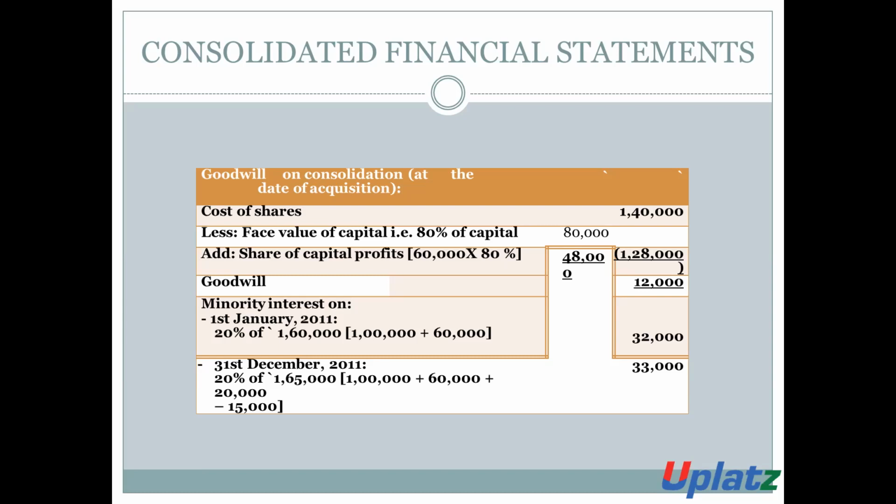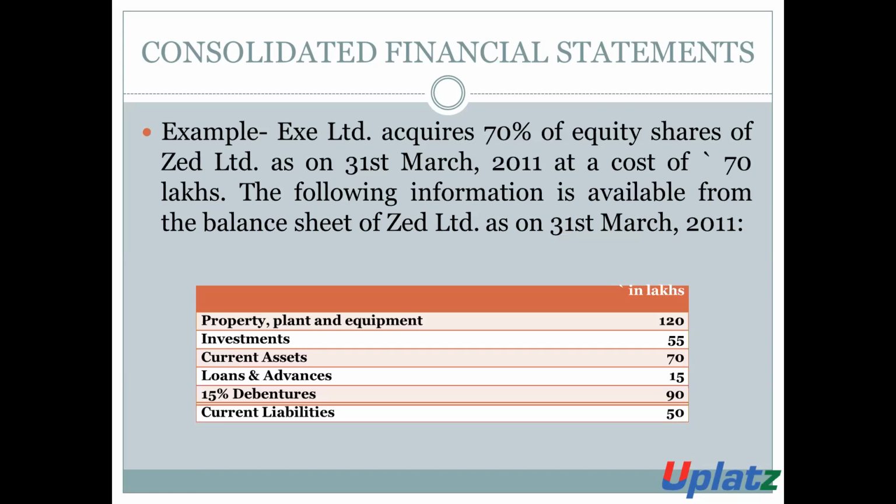So on the basis of this, we have calculated the amount of goodwill and the minority interest. On the basis of the previous example, we have discussed how to calculate the amount of goodwill, how to calculate the amount of capital reserve, and how to adjust the amount of dividend. Now we will discuss another example.